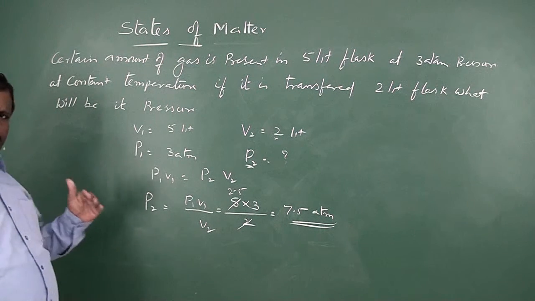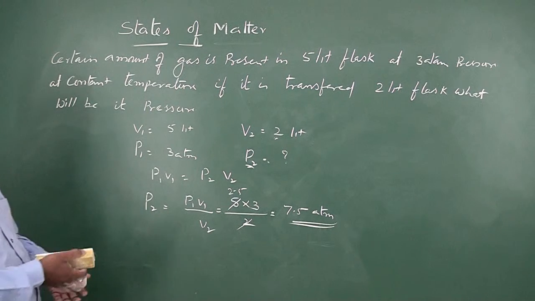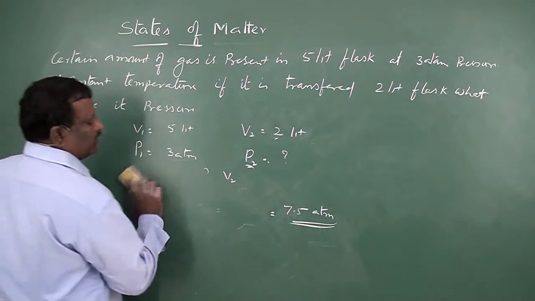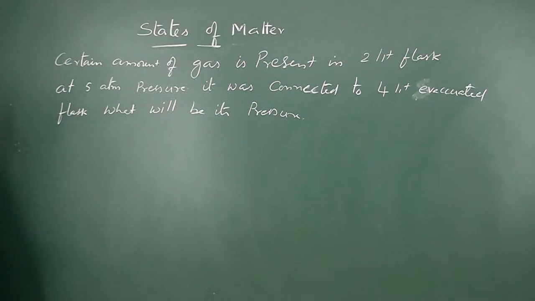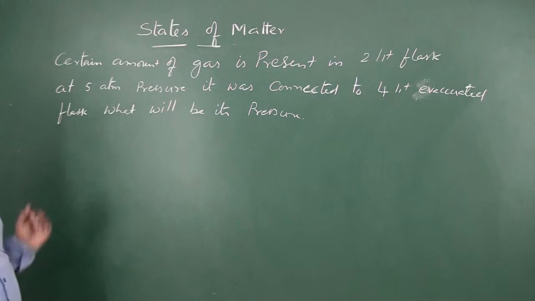Now there are certain other parameters also given with the same Boyle's law. Let us verify it. Here we have a different problem involving the same concept.